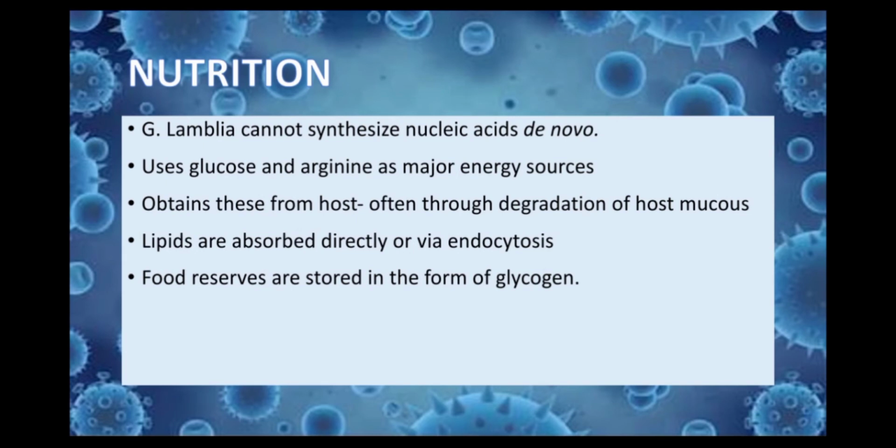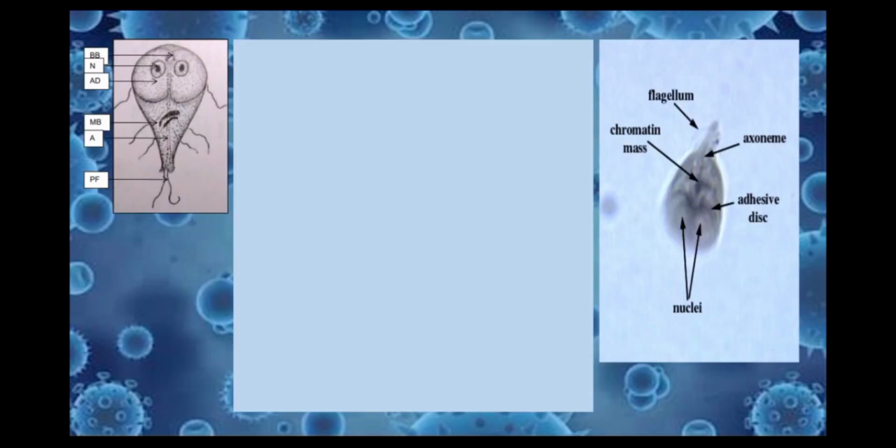Giardia lamblia cannot synthesize nucleic acids de novo. It uses glucose and arginine as major energy sources. They obtain these energy sources from their host, often through degradation of host mucus. Lipids are absorbed directly or via endocytosis, and their food reserves are stored in the form of glycogen.